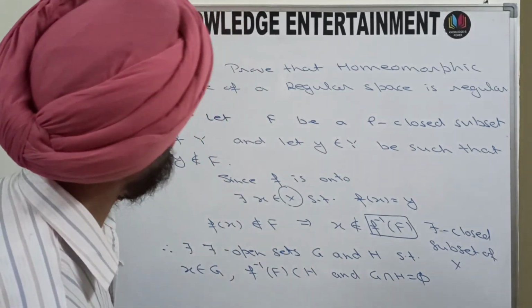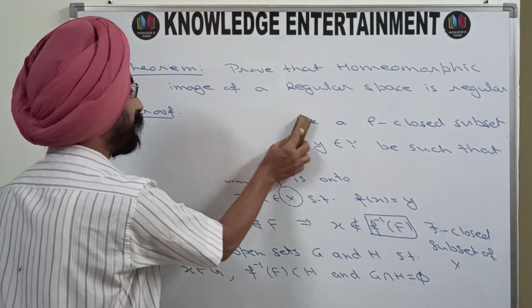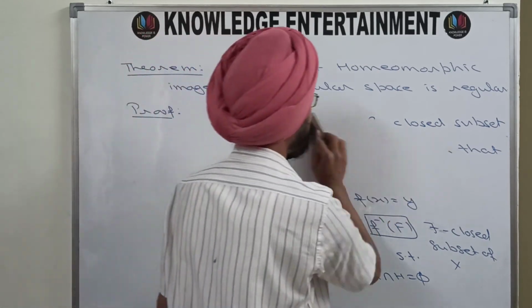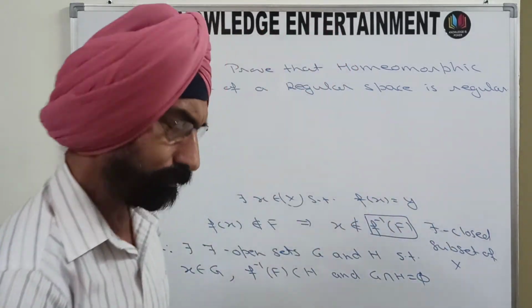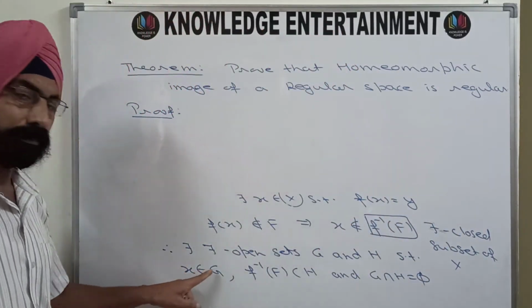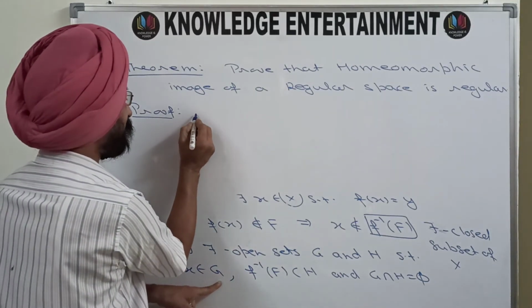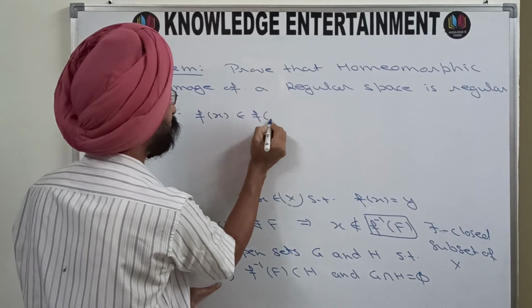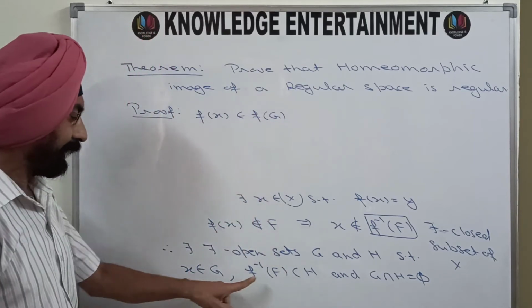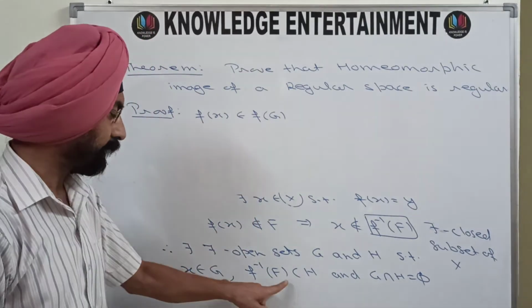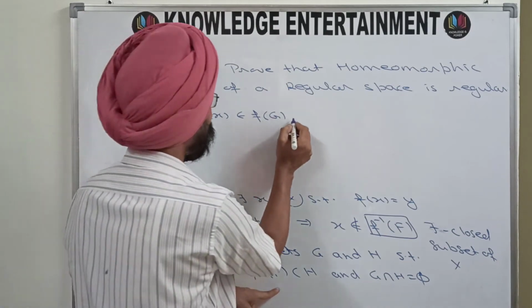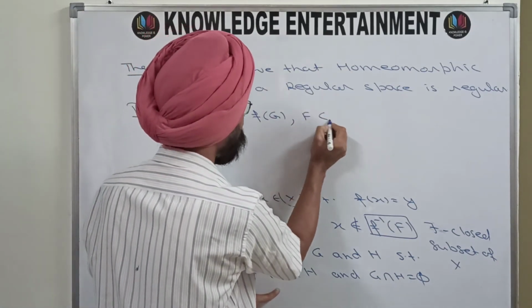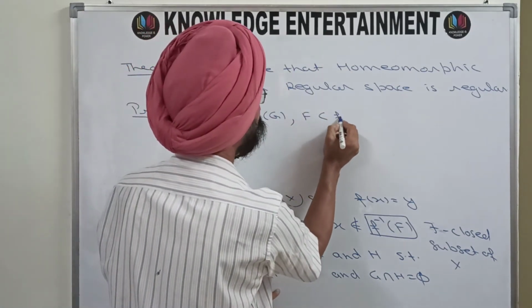Now we are very near to the completion of the proof of this theorem. x belongs to G, that means f(x) belongs to f(G). f inverse of F is a subset of H, that means F is a subset of f(H).